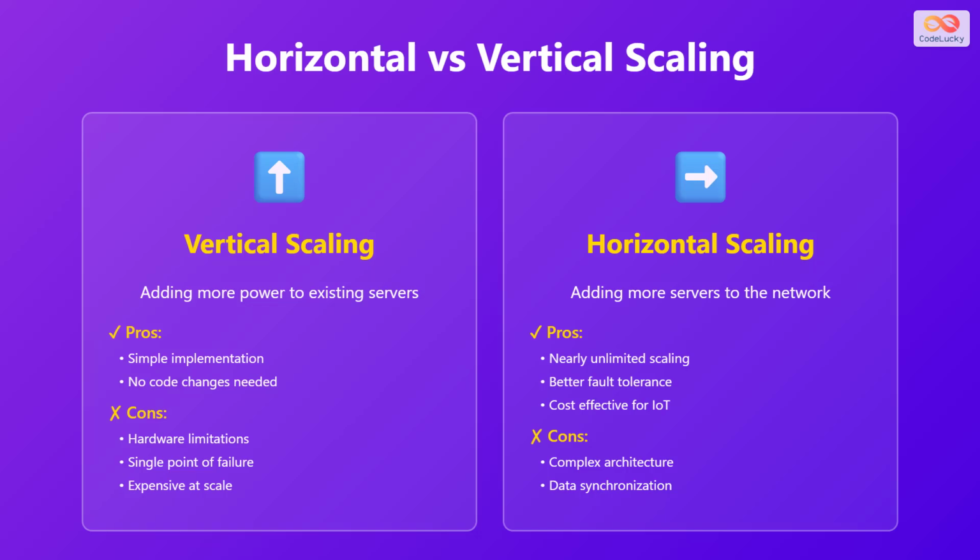Horizontal scaling takes a different approach by adding more servers to the network instead of upgrading existing ones. This provides nearly unlimited scaling potential, better fault tolerance, and proves cost-effective for IoT deployments. The trade-off is increased architectural complexity and data synchronization challenges. For massive IoT systems, horizontal scaling is almost always the correct choice.